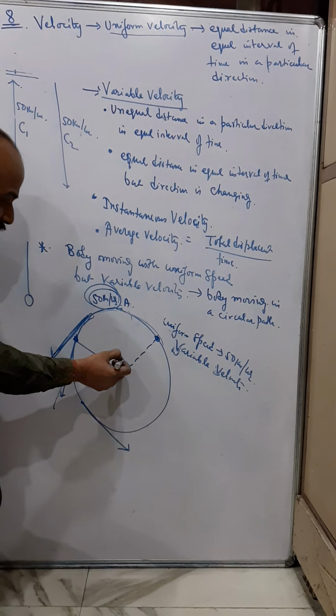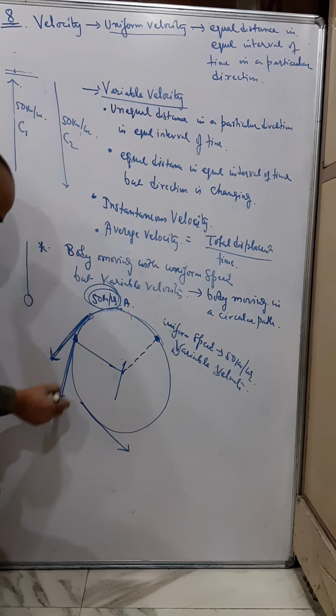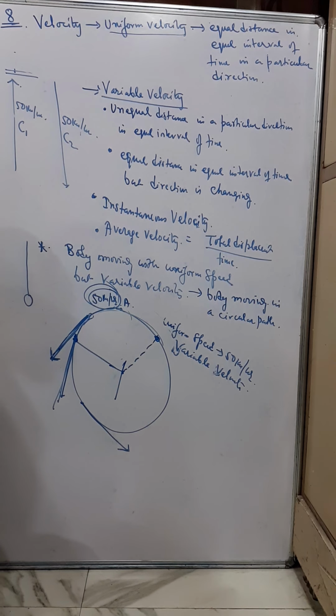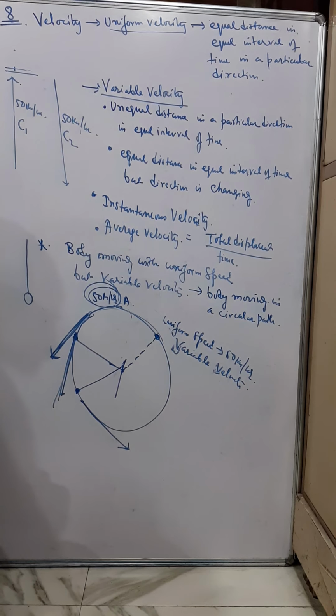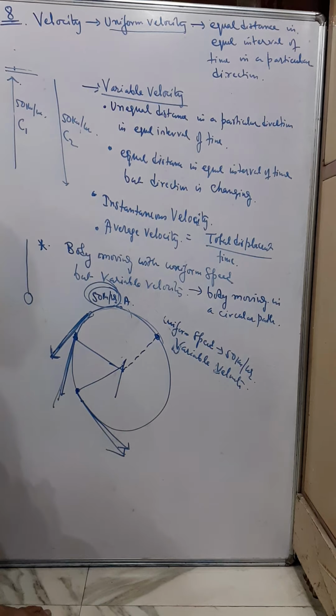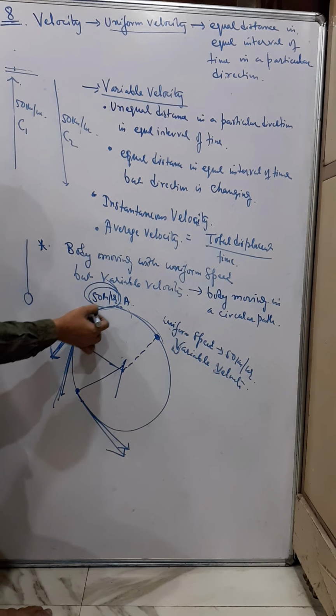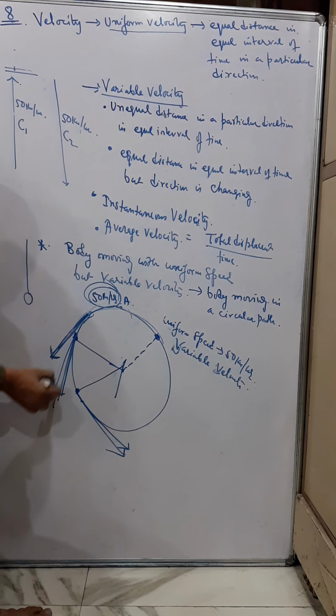So as soon as you release the string, the stone will move in this direction. If you release the stone here, it will move in this direction. So similarly, if a body is moving in a circular path, when the body is here, its direction is this.